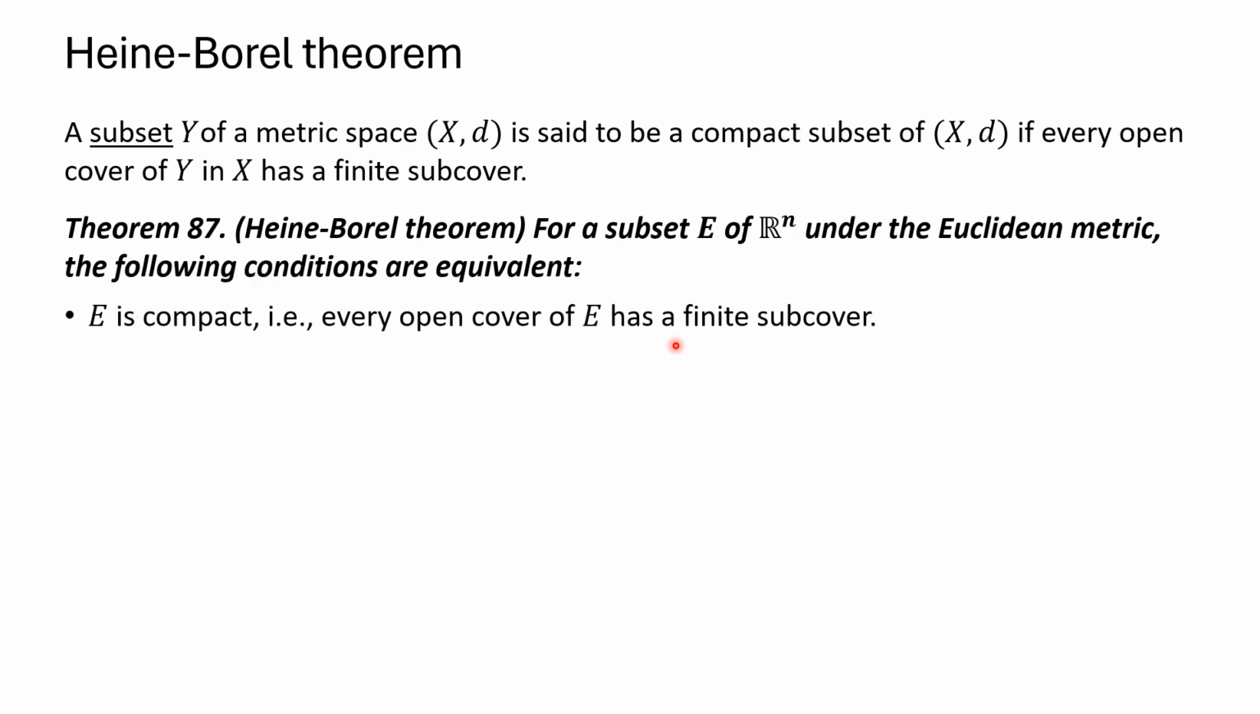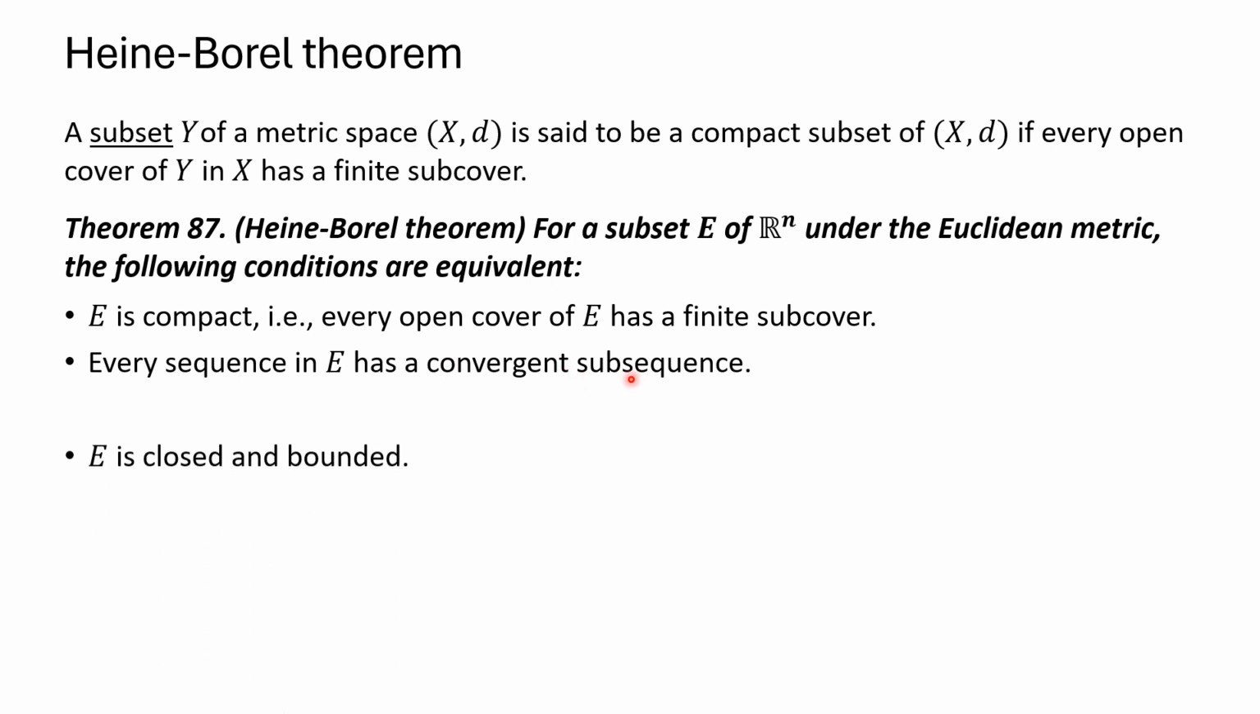This is a definition here, which we just stated. That's equivalent to every sequence in E having a convergent subsequence. And then that's equivalent to E being closed and bounded, which is useful here. So we don't need totally bounded in this case. Here we have an easier way of determining compactness for a subset of n-dimensional Euclidean space. We just need to know the subset is closed and bounded.